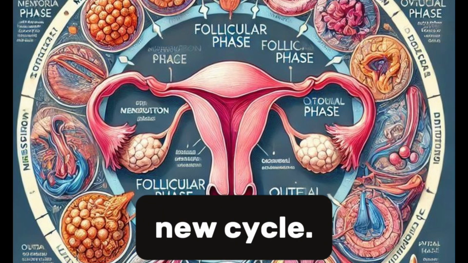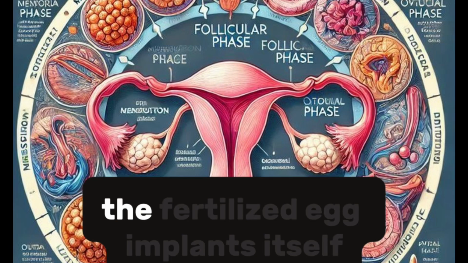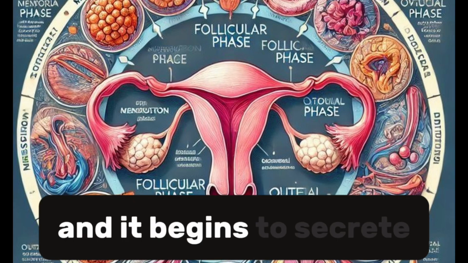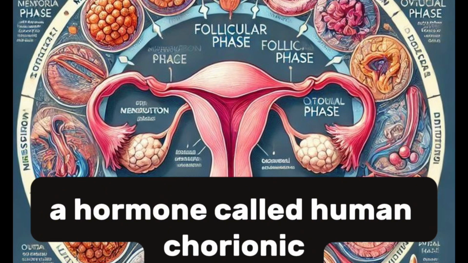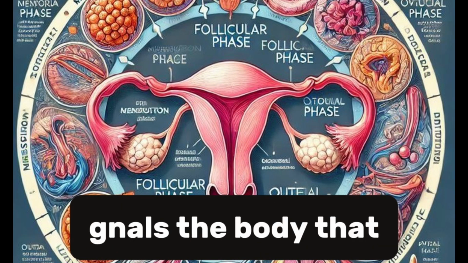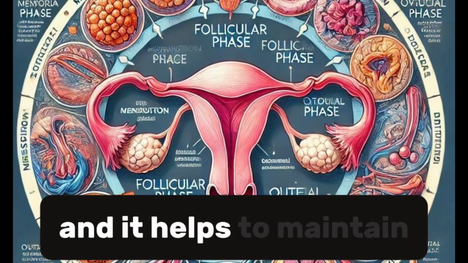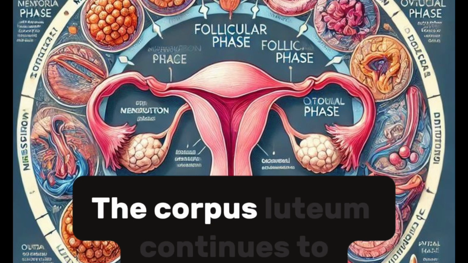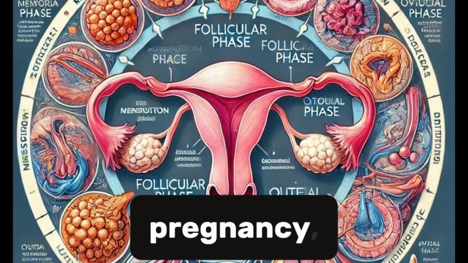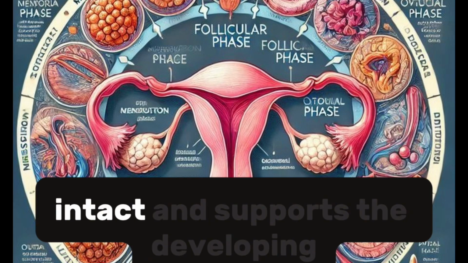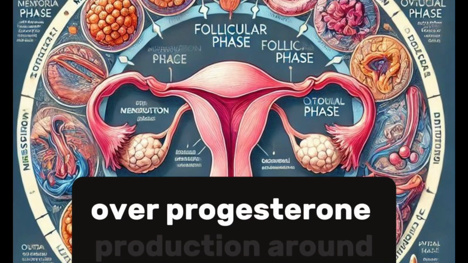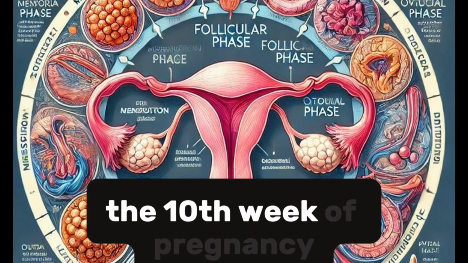If fertilization does occur, the fertilized egg implants itself into the thickened endometrial lining, and it begins to secrete a hormone called human chorionic gonadotropin, HCG. The presence of HCG signals the body that pregnancy has occurred, and it helps to maintain the corpus luteum. The corpus luteum continues to produce progesterone during the early stages of pregnancy, which keeps the uterine lining intact and supports the developing pregnancy until the placenta takes over progesterone production around the 10th week of pregnancy.